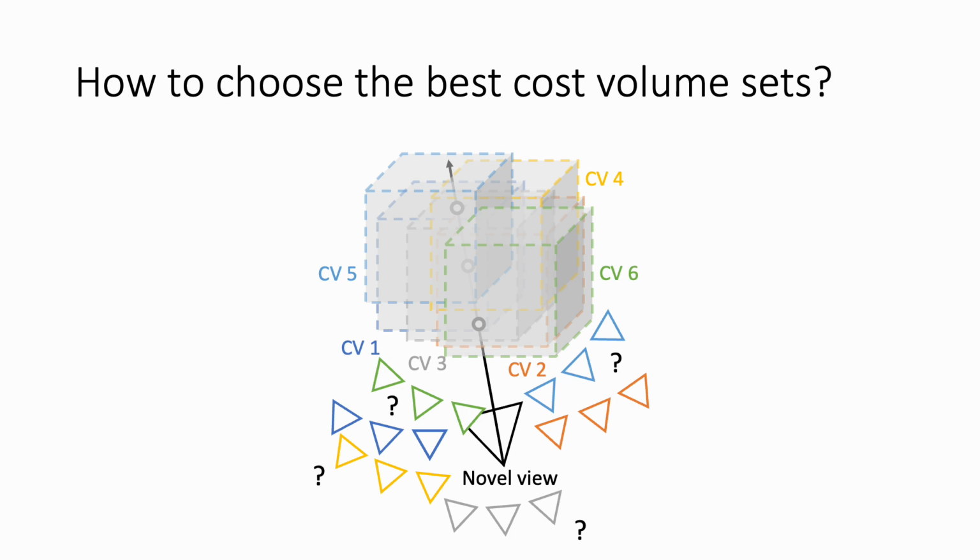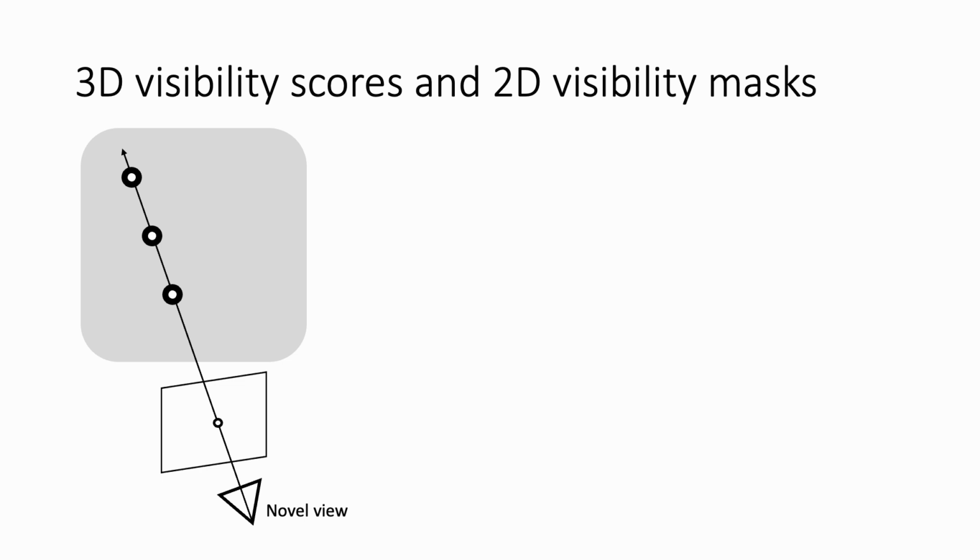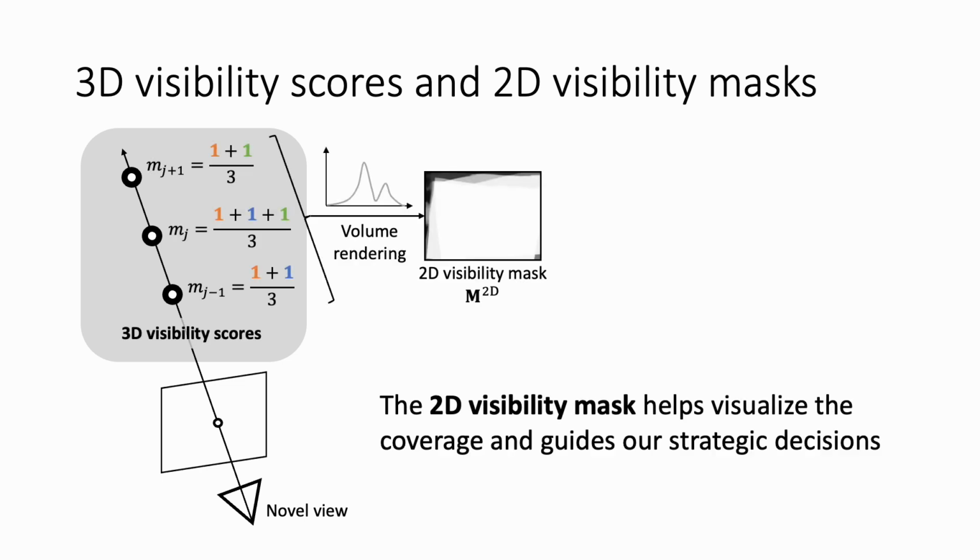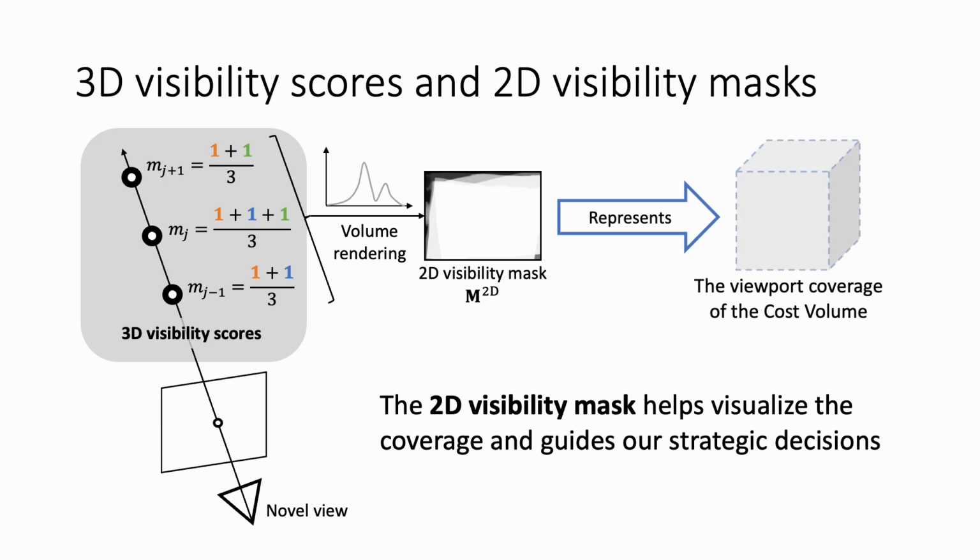To solve the coverage problem, just naively combining arbitrary cost volumes might not be enough. We need to select the right set of cost volumes that actually make up the missing part. So we create the 3D visibility score and 2D visibility mask, which help visualize the coverage and guide our strategic decisions.